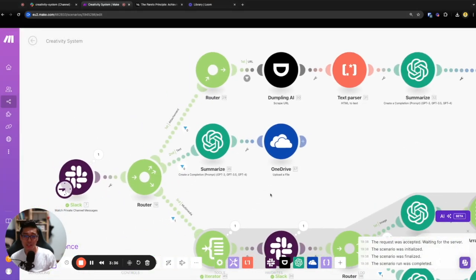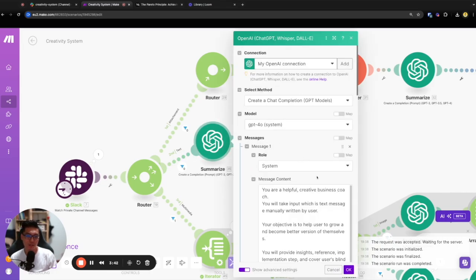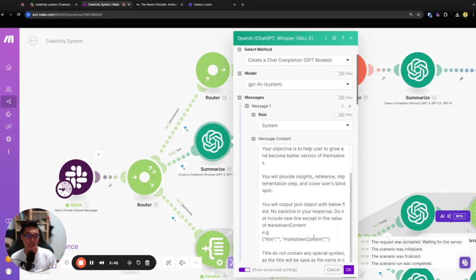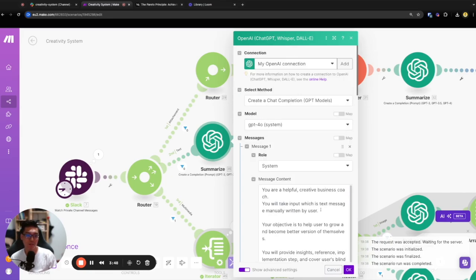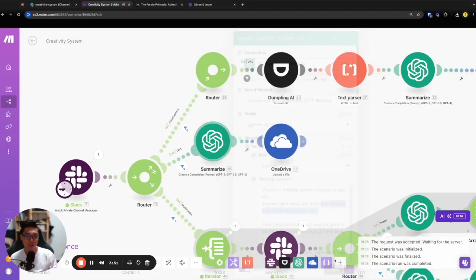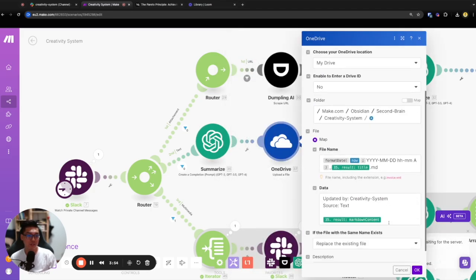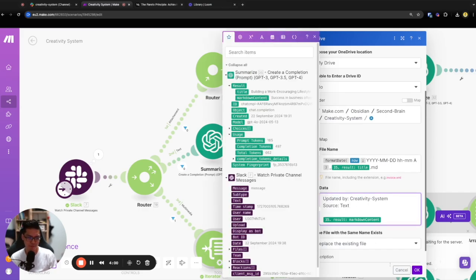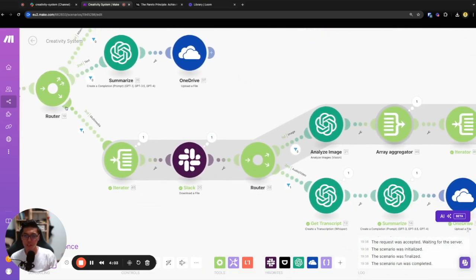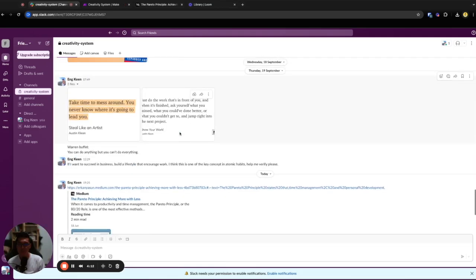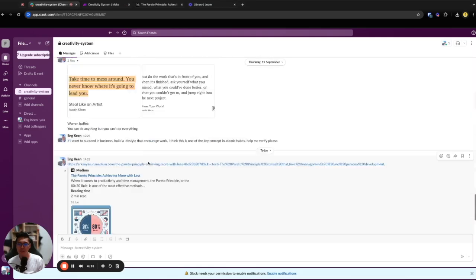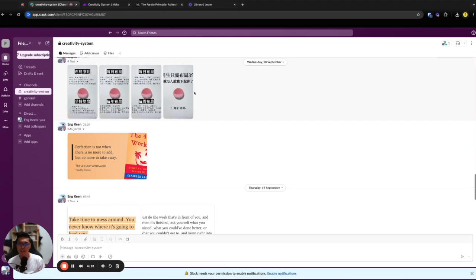The second thing is the summarize. So if I receive a text, I will just summarize it. This is fairly similar, just that I'm telling it your text message is manually written by the user, and then I upload the file. Same thing, I do the date format here. The source is text. If there's an image, I purposely use an iterator here, because for some messages you can actually have multiple images. For example, this kind of thing is multiple.